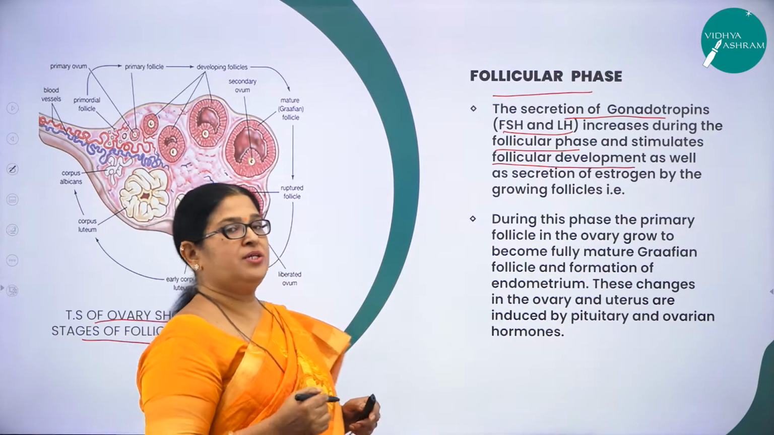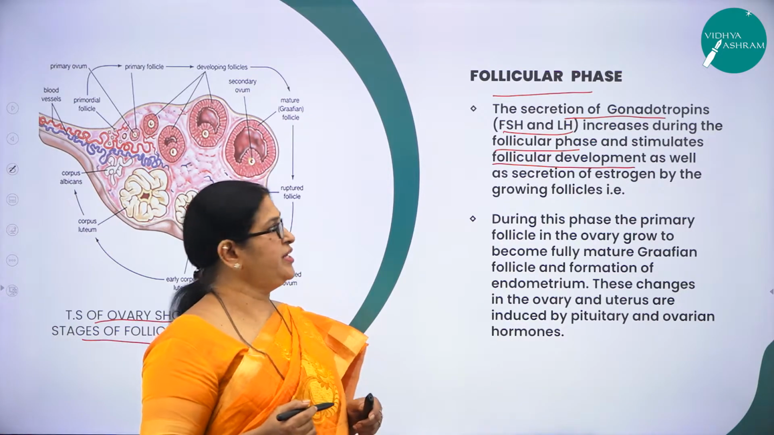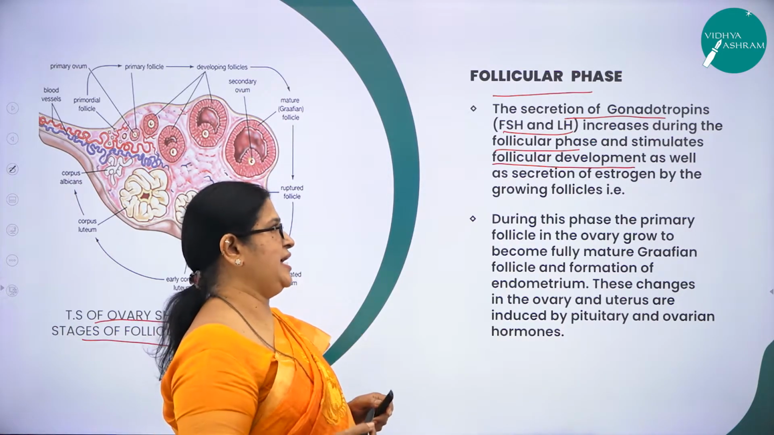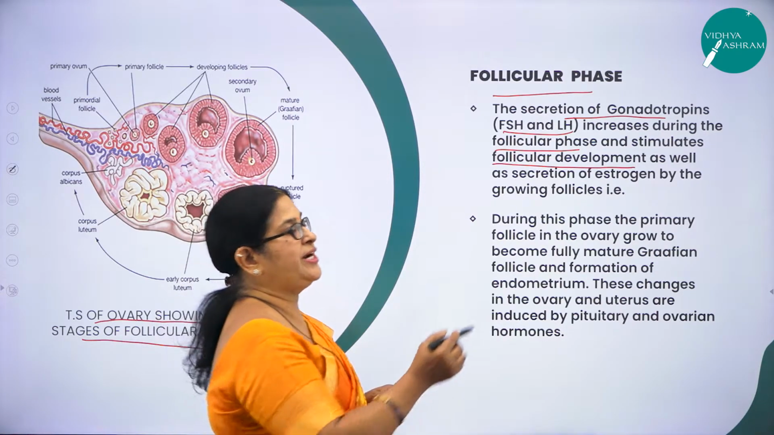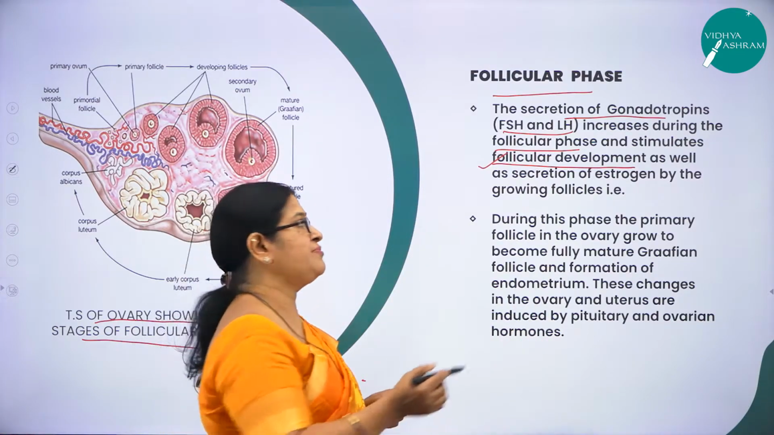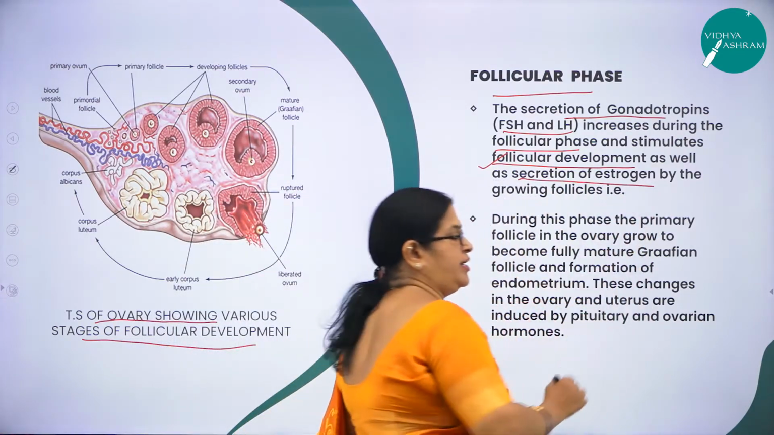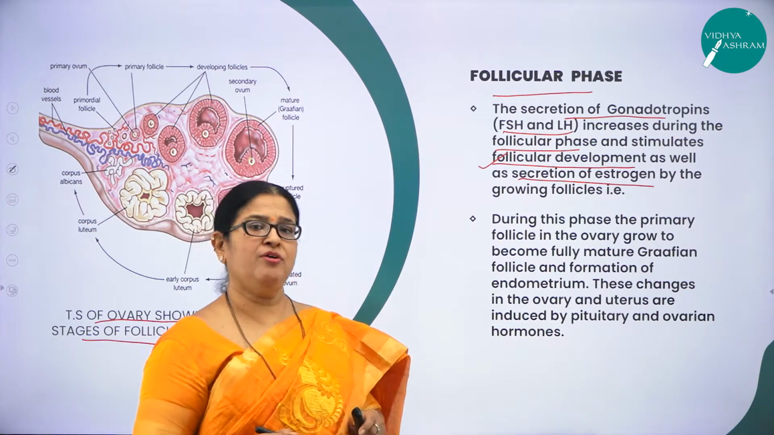So what will happen? In this follicular phase, there is an increase of the gonadotrophins, namely FSH and LH. This increase in FSH and LH will stimulate what? Follicular development, helping the follicles to develop, as well as helping in the secretion of what? Estrogen, the secretion of estrogen by the growing follicles.